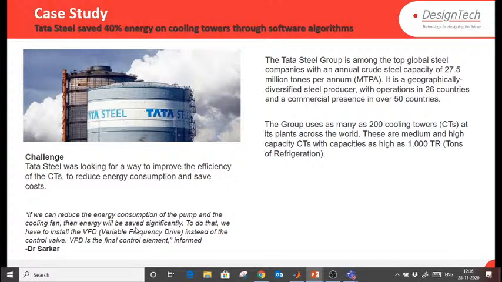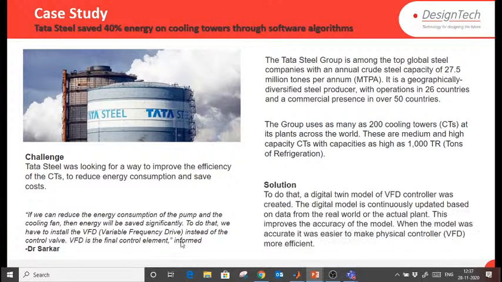If we can reduce the energy consumption of the pump and the cooling fan, then energy will be saved significantly. To do that, we have to install the VFD, variable frequency drive, instead of the control valve. They were using a control valve before, which was a mechanical thing, so lots of energy was consumed. Even if they required all cooling towers or fewer cooling towers, there was not proper synchronization. So they designed a variable frequency drive using MATLAB.